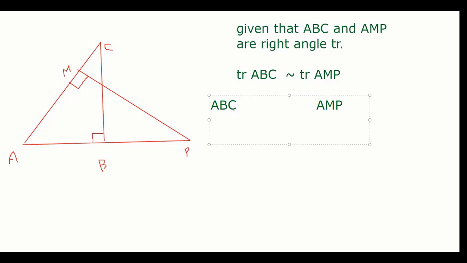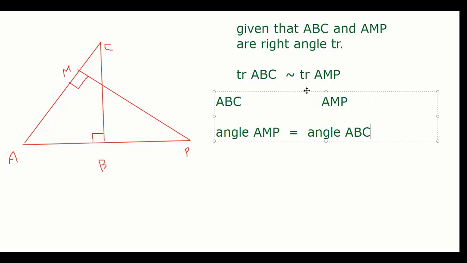Angle AMP is equal to angle ABC. That is already given, right? Angle AMP is equal to angle ABC. Sir, or angle A is equal.